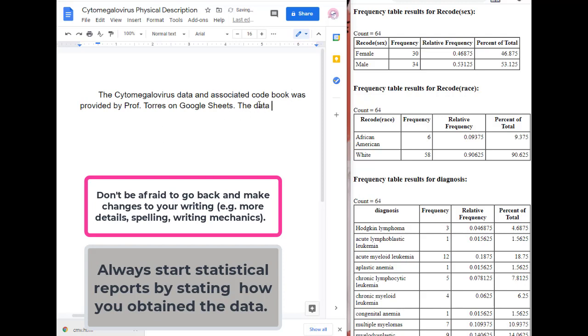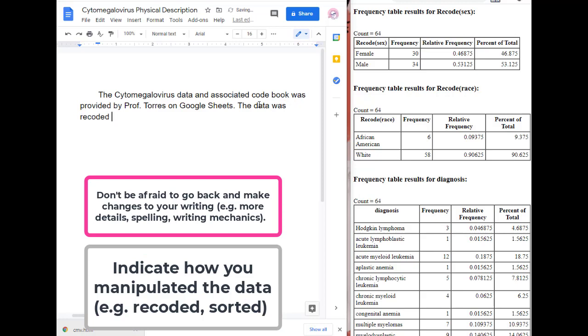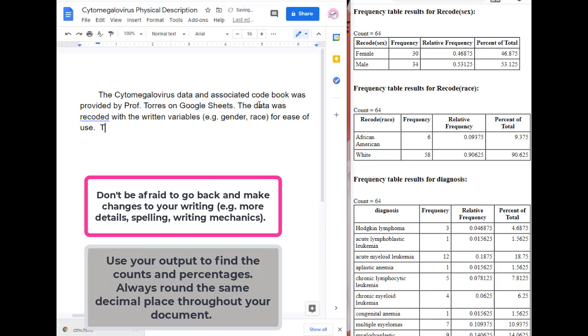The data was recoded with the written variables, for example, gender, race, for ease of use. Okay, the sample data, I'm going to put the size of it. So N equals 64.